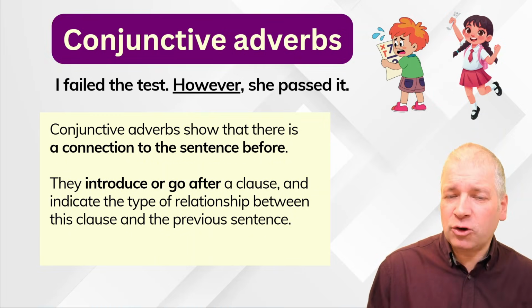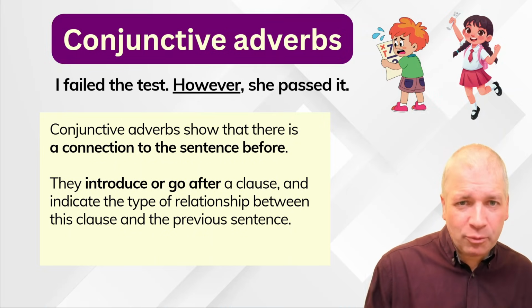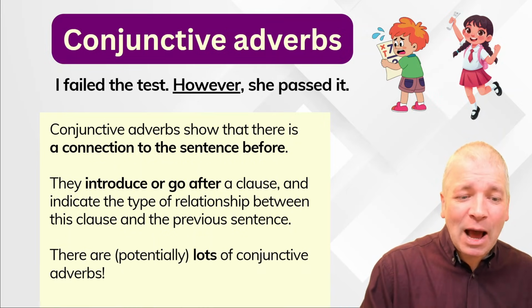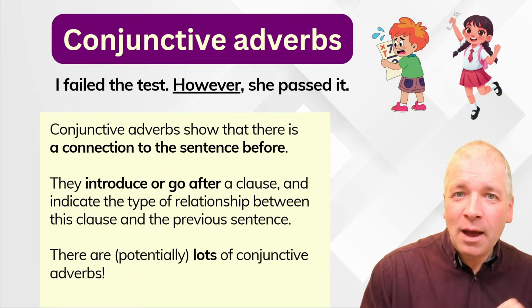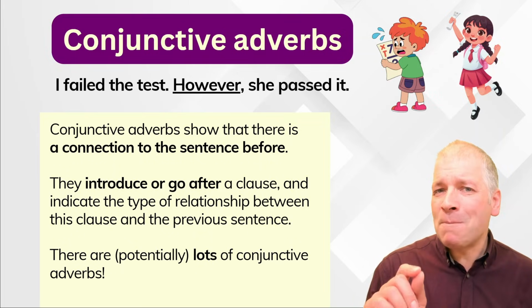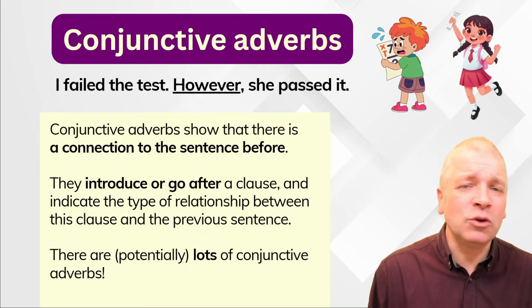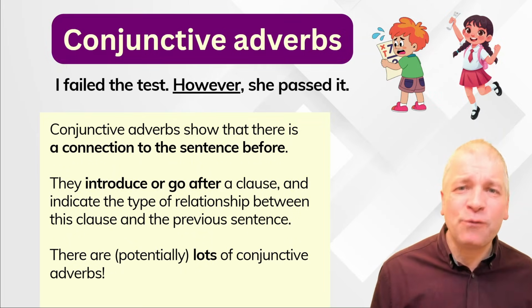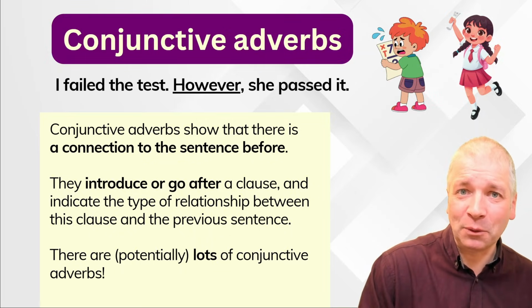It shows that there's a contrasting idea in the new sentence compared with the previous sentence. Now, there are potentially lots of conjunctive adverbs. So in this video, I'm going to introduce you to the adverbs that you're most likely to read about or that you're likely to need to use in any form of English life, right up to an advanced C2 level.